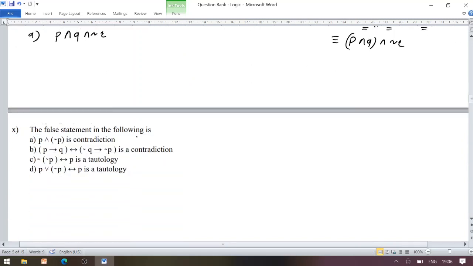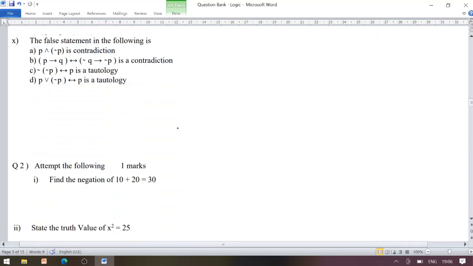Now look carefully at the next statement. The false statement in the following is: P conjunction negation P is a contradiction. Consider one statement whose truth value is either true or false, and whose negation is given by F, T. P conjunction negation P gives F, F, so all the entries are false. So it is a contradiction.